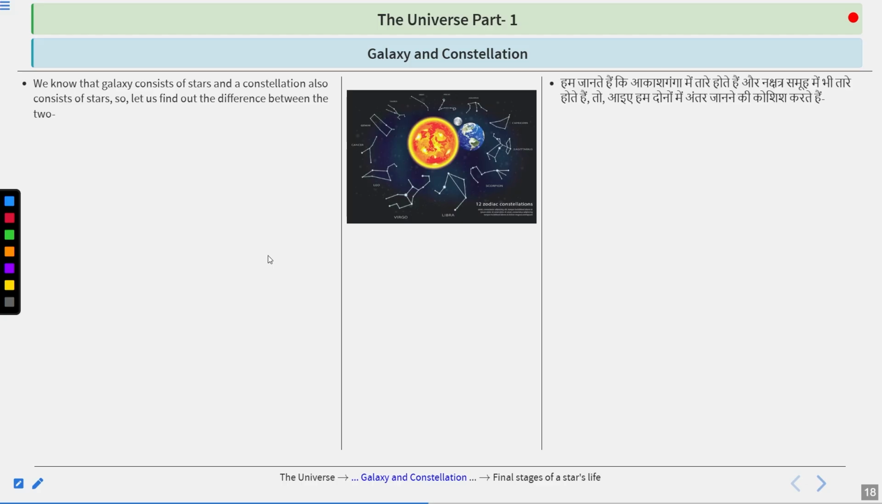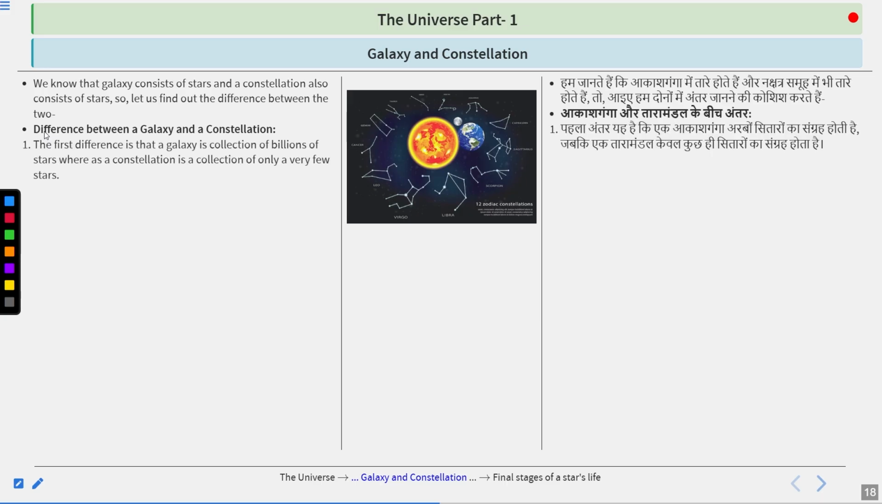Now, the galaxy and constellation. We know that a galaxy consists of stars and a constellation also consists of stars. So let us find out the difference between the two. The difference between a galaxy and a constellation. The first difference is that a galaxy is a collection of billions of stars, whereas a constellation is a collection of only a very few stars.